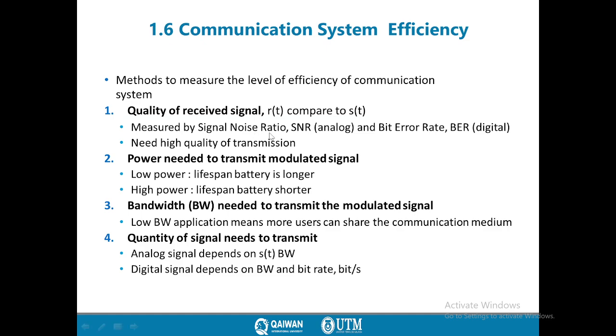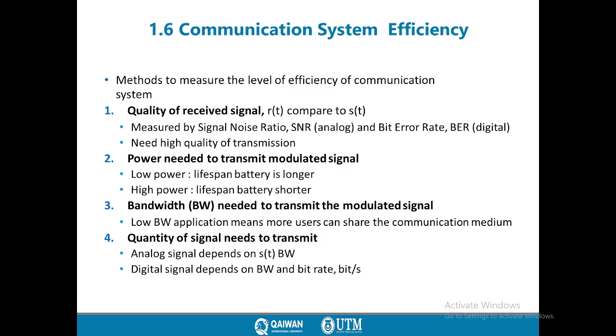It is measured by signal to noise ratio, SNR, which is for analog, or bit error rate, BER. We also need high quality of transmission. By this parameter, we can compare between the transmitted signal and the received signal. We can find one of the criteria for measuring the efficiency. Also, the power needed to transmit a modulated signal. Low power, the battery lifespan is longer. High power, the battery lifespan is shorter. If we use lower power, it is better because we have a longer battery lifetime, for example, for your mobile phone.